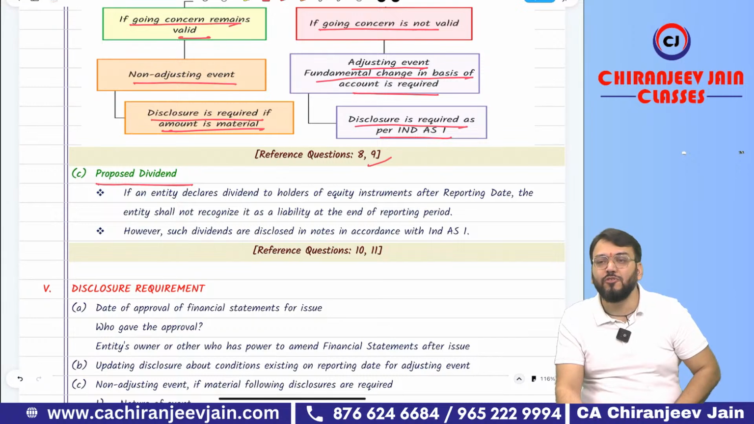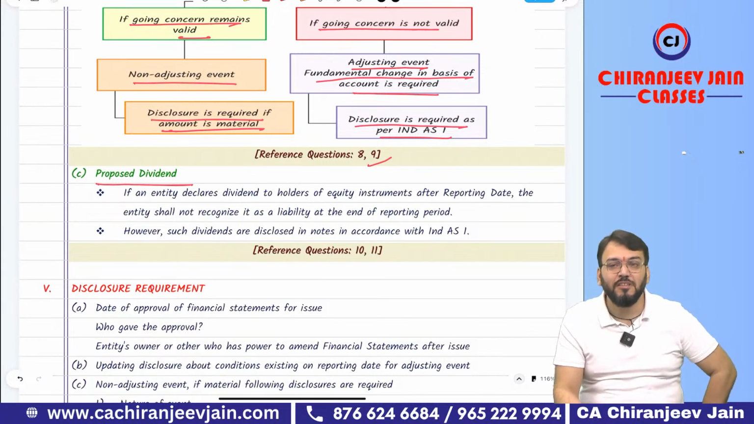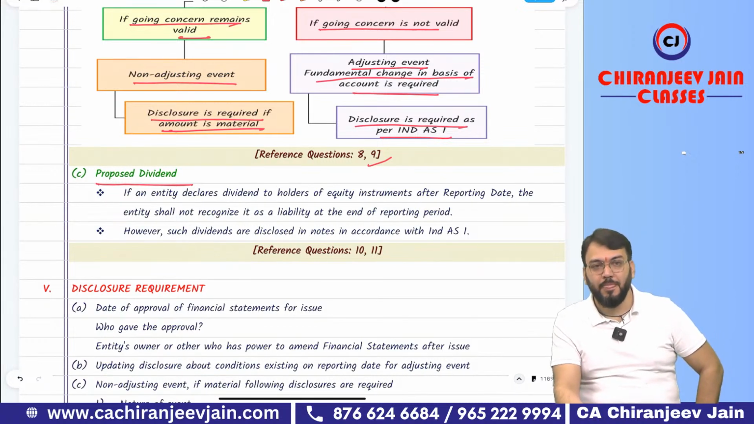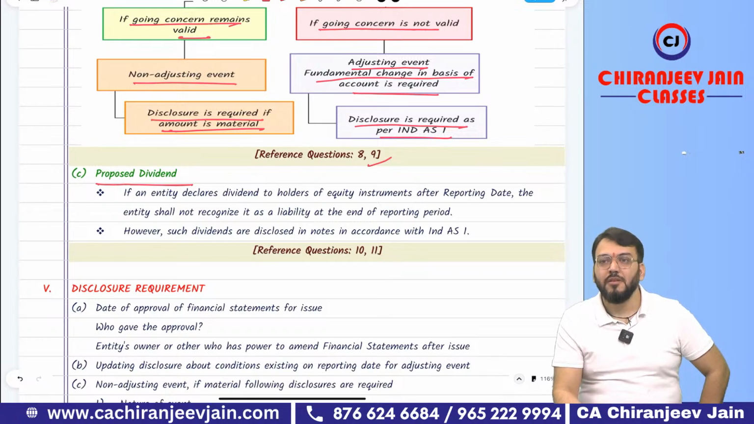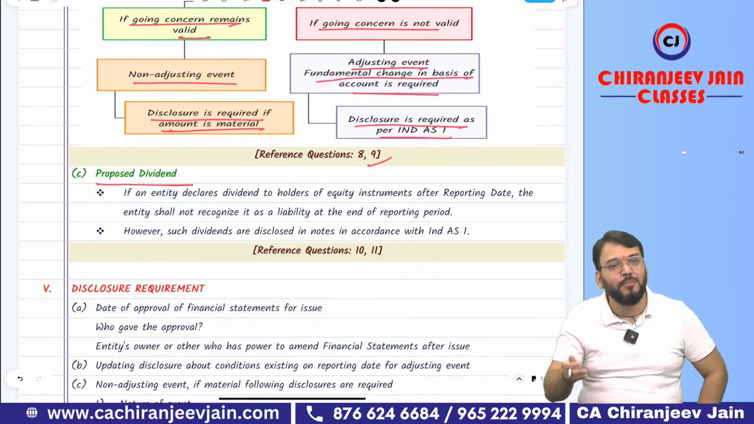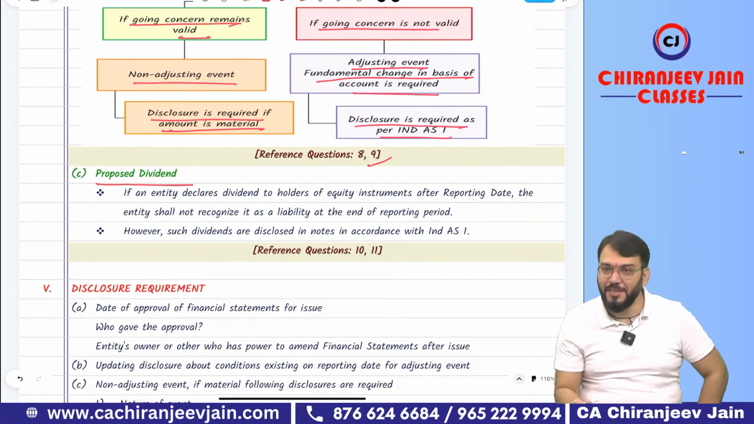Then the last point is proposed dividend. What is the meaning of proposed dividend? Proposed dividend means a dividend which is proposed by the board of directors and approved by shareholders in the annual general meeting. So it becomes approved by shareholders.